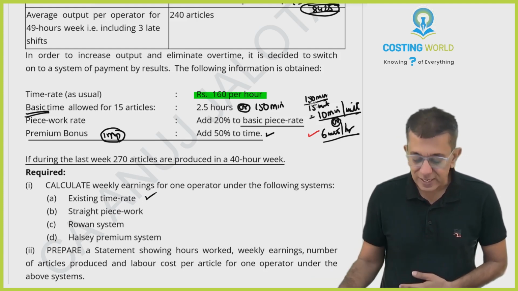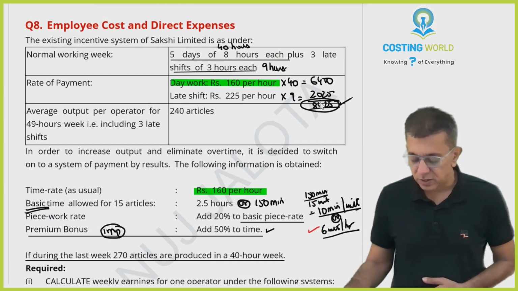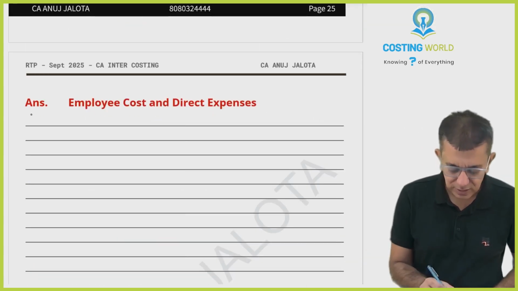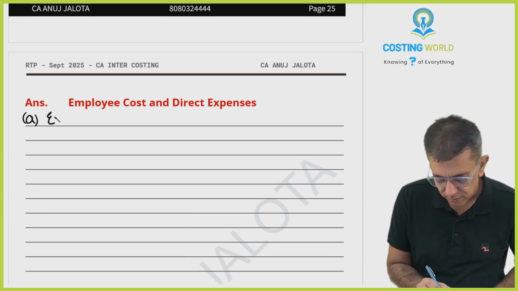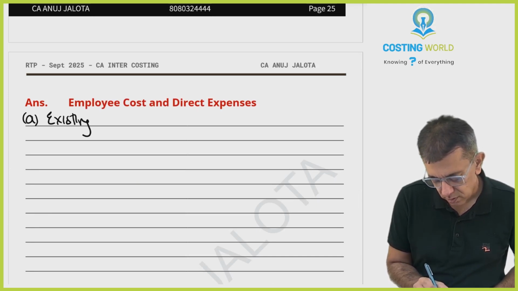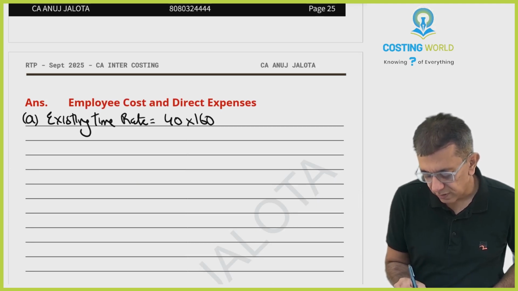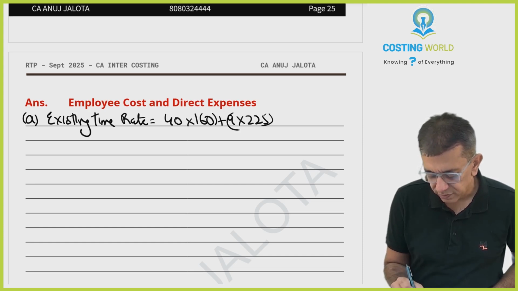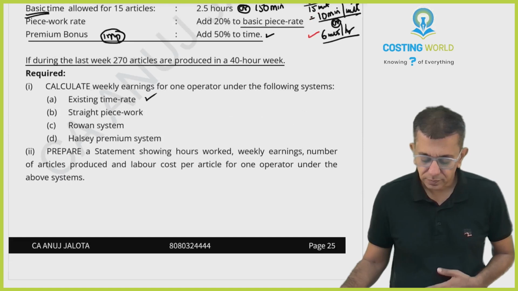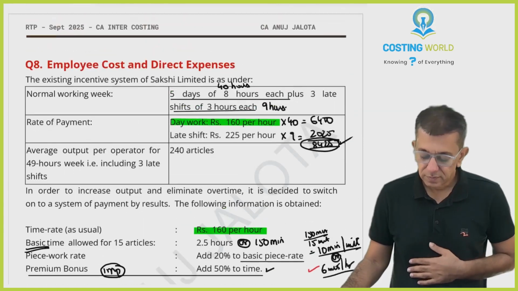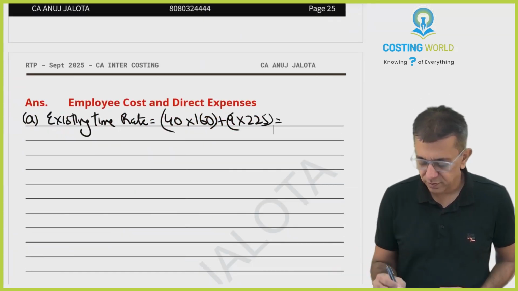So part A, existing time rate. I will write this down, you can write it down with me. This is A, existing time rate: 40 hours into 160 plus 9 hours into 225. This will be 8425.